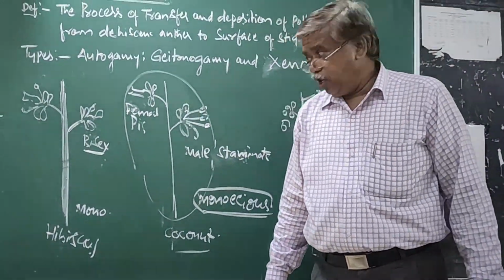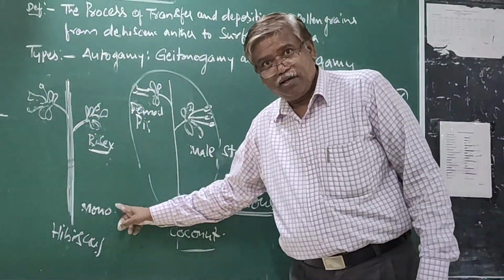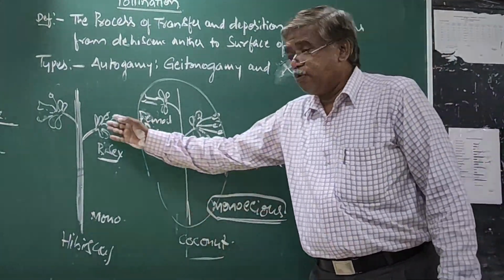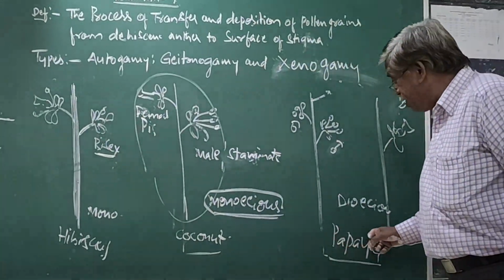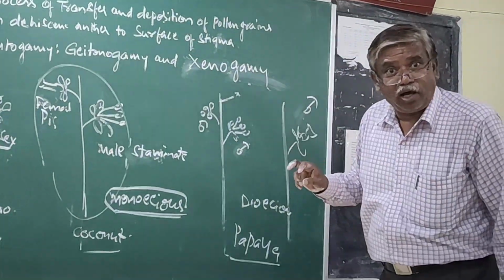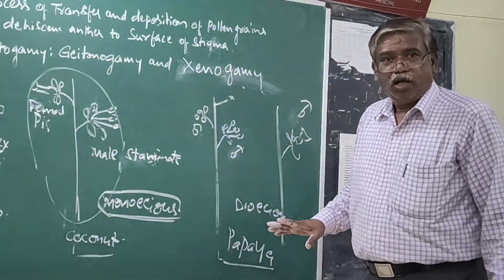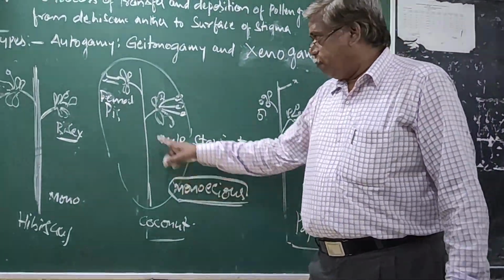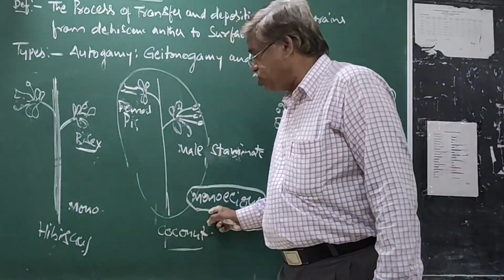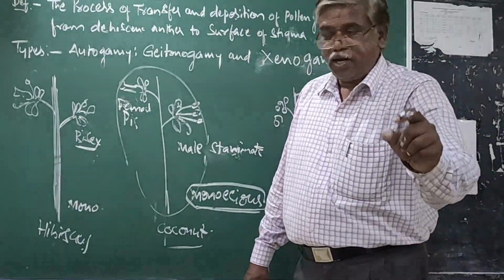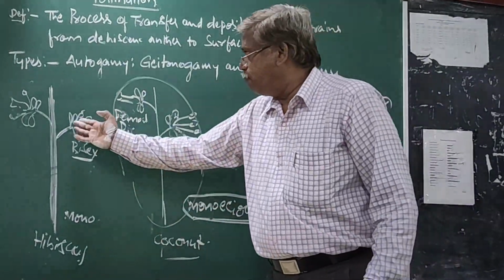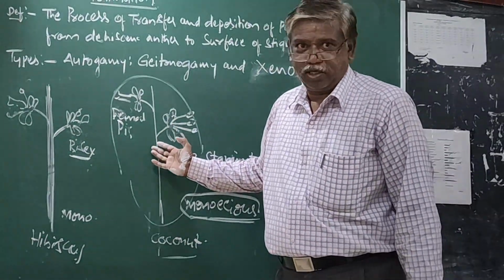Now I ask another way. If the plant is monoecious, flowers are either bisexual or unisexual. If the plant is dioecious, flowers must be unisexual. This type of knowledge is required. Finally, sexuality of plant: if the plant is monoecious, flowers are sometimes bisexual, sometimes unisexual.